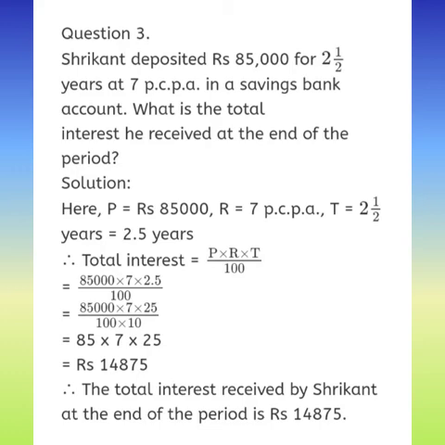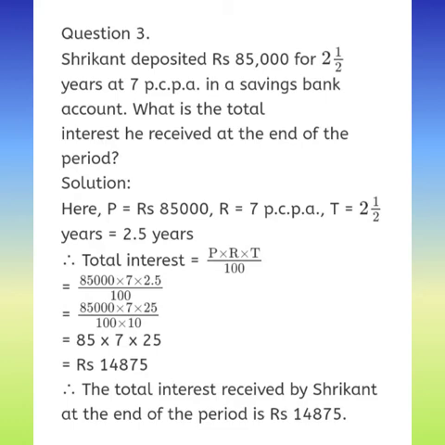Now, I is equal to P multiplied by R multiplied by T divided by 100. So 85,000 multiplied by 7 multiplied by 2.5 upon 100. Now over here what we have to do? First reduce these 2 zeros. So this is going to change to 850 multiplied by 7 multiplied by 2.5.